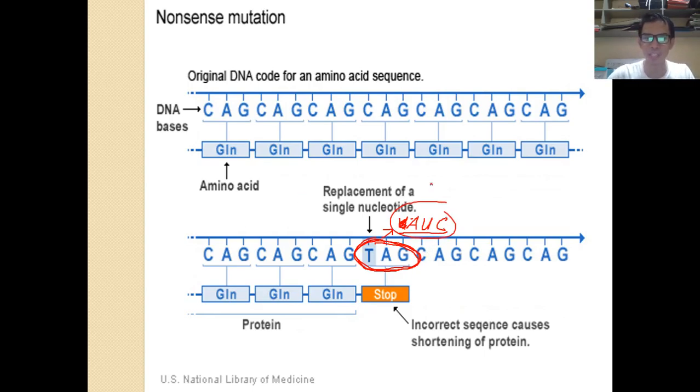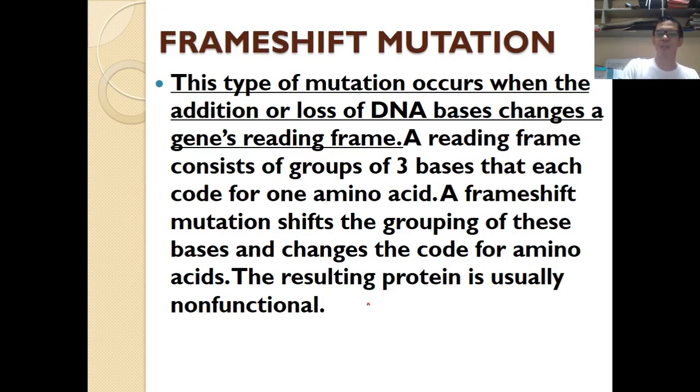So basically, instead of moving forward, instead of continuing the protein synthesis, it is stopped prematurely. Meaning the whole process here will stop, and the overall amino acid sequence will also be changed. Alright, so now, next one.